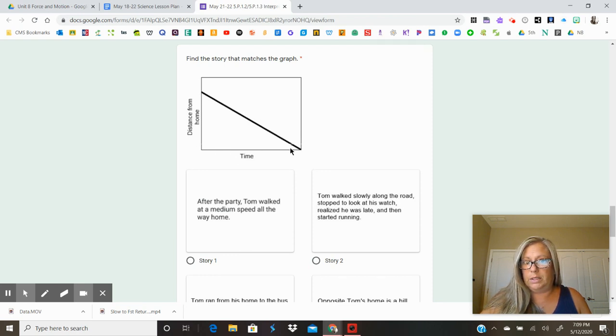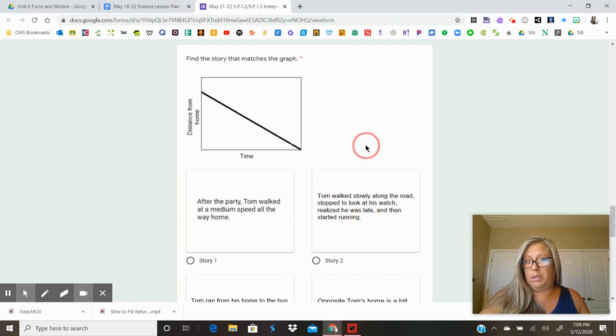The 0 distance line is right here. See right here? It comes back to 0 distance. So after the party, Tom walked at a medium speed all the way home. So I would think here's the party and Tom's going at a medium speed all the way home.